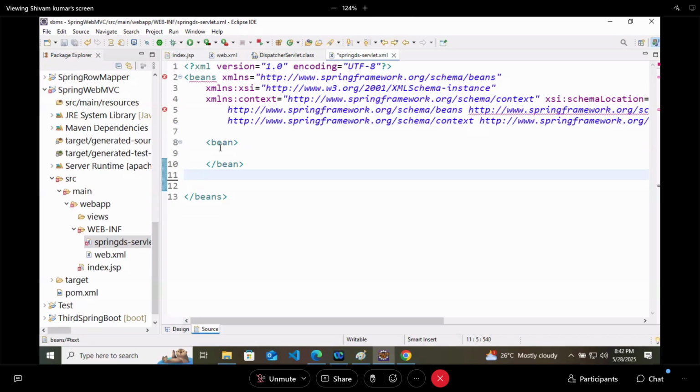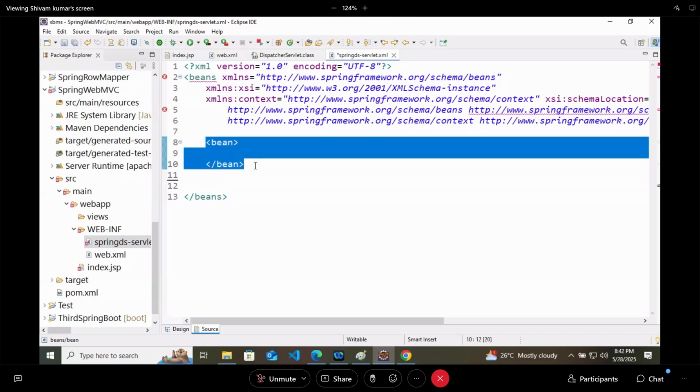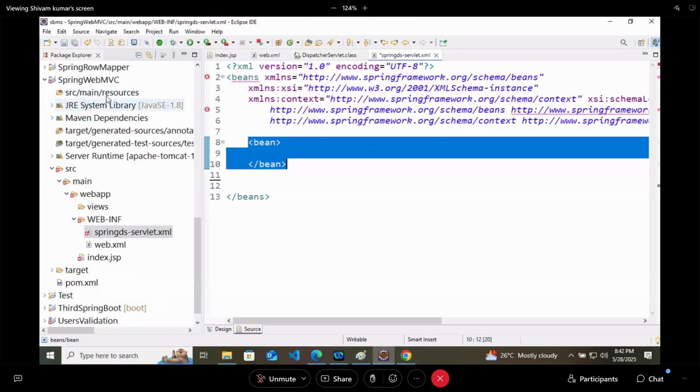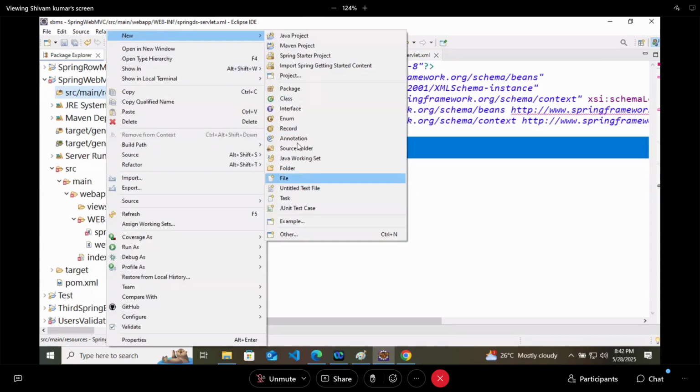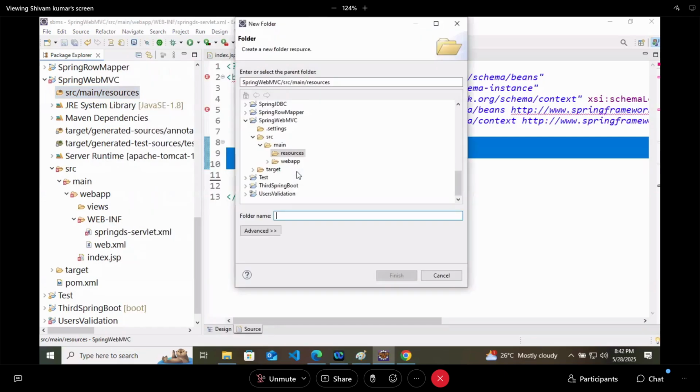So what I will do, I will create a new folder inside src main, and the folder name should be Java, so that I will get something like src main Java. Inside this, I will create my base package, com.spring.